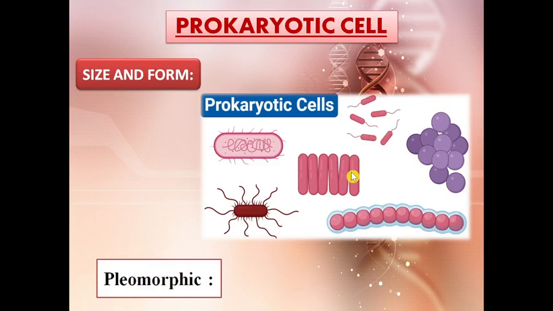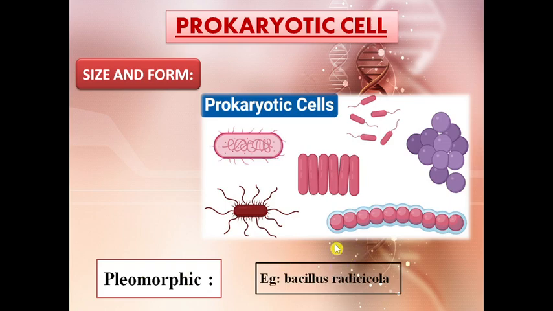Some of the prokaryotes assume different forms in their life cycle, and such prokaryotic cells are called pleomorphic. The example is Bacillus radiculosa. So this is a very important point to note down, that which organism is pleomorphic. So Bacillus radiculosa is pleomorphic, which means that it assumes different forms in its whole life cycle.